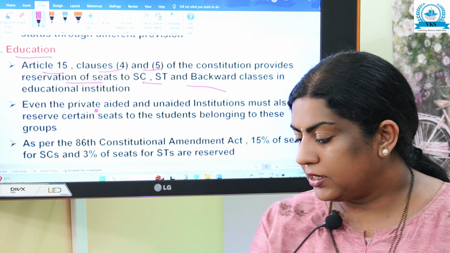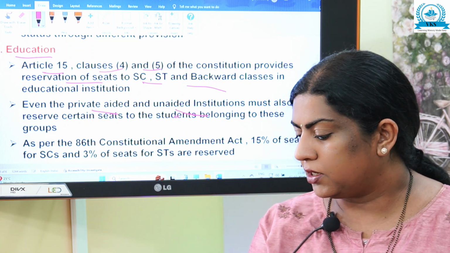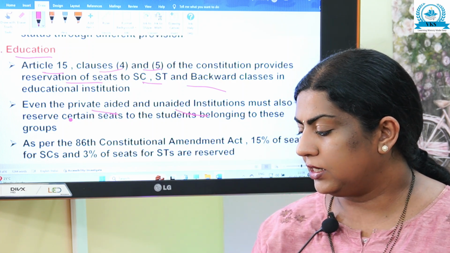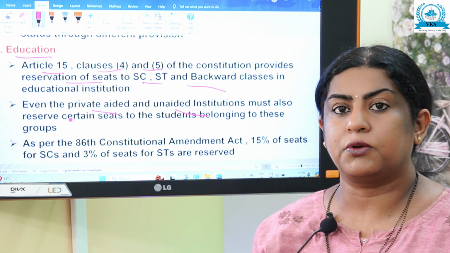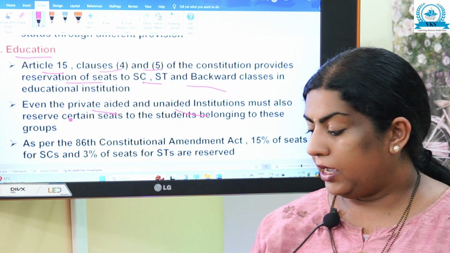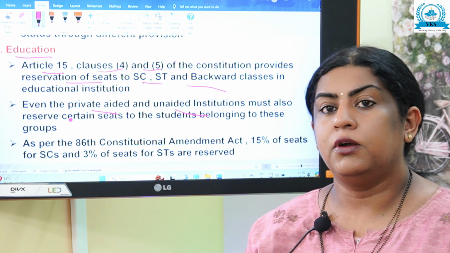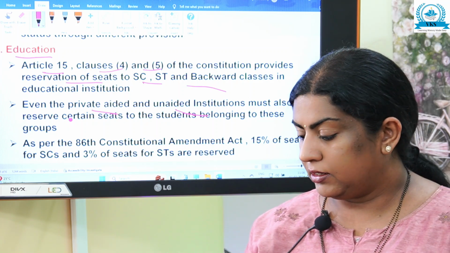Even the private aided and unaided institutions must also reserve certain seats to the students belonging to these groups. It is not only government institutions, but private aided and unaided institutions also should reserve certain seats.